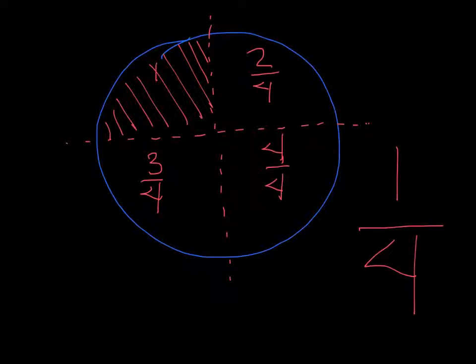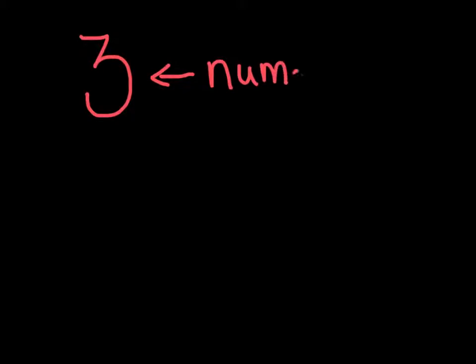Okay, so let's talk about the parts of a fraction. A fraction is going to have 3 main components, okay? The first component is going to be, and I'm going to make my pen just a little bit thicker, okay? The first component is going to be the number that goes on top, and that is going to be called my numerator. And that's the number of pieces that I actually use, okay?